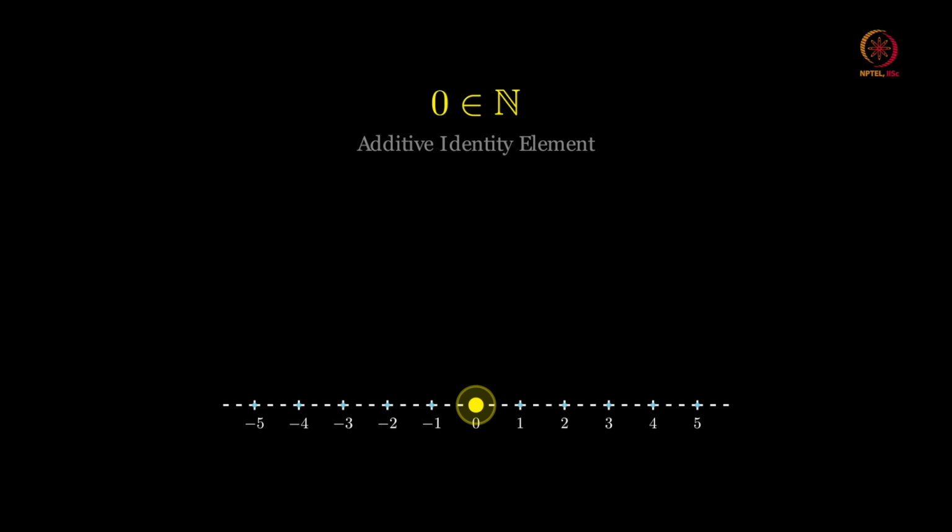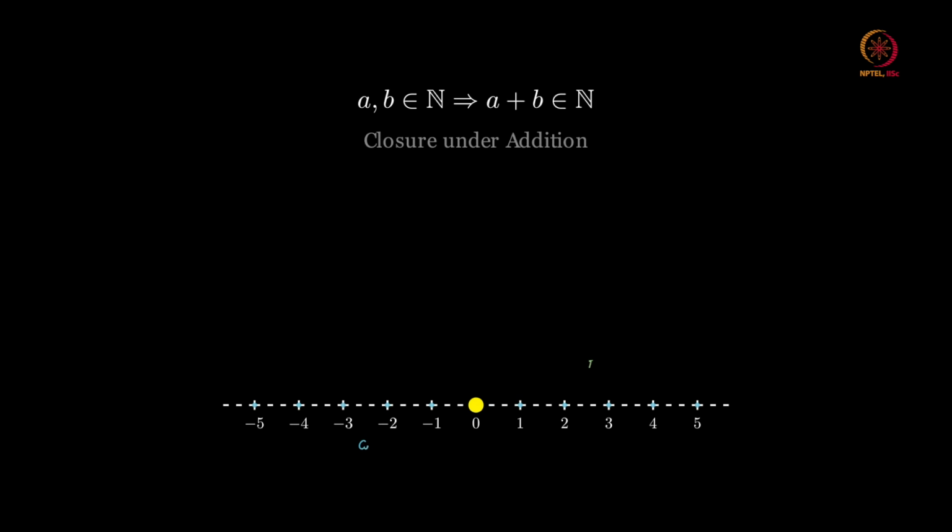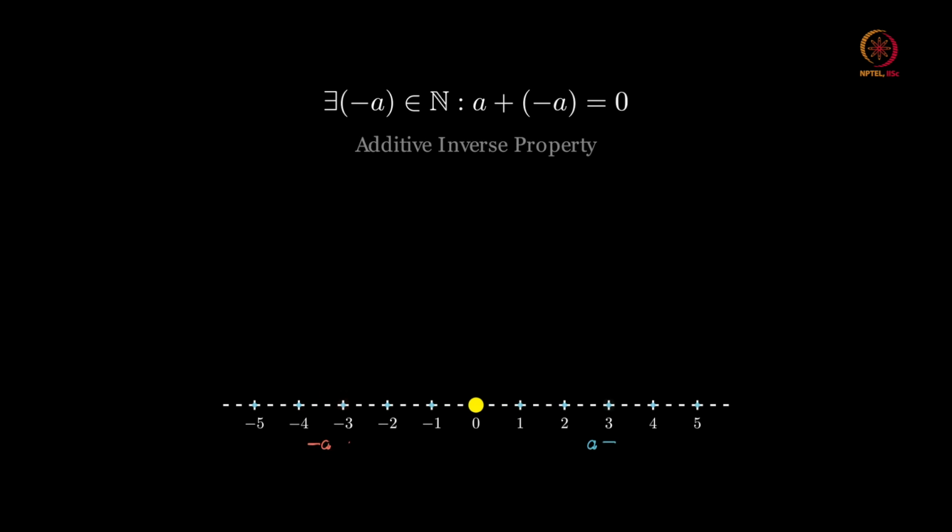Then for every a and b in n, a plus b is an element of n. That means if you add any two integers, the resultant is going to be an integer. So, that is guaranteed. Then for every integer a, we can always find a negative integer minus a in n such that a plus minus a is equal to 0.